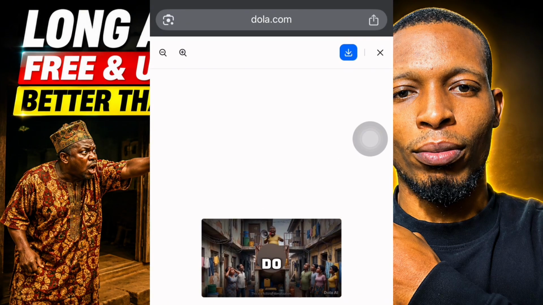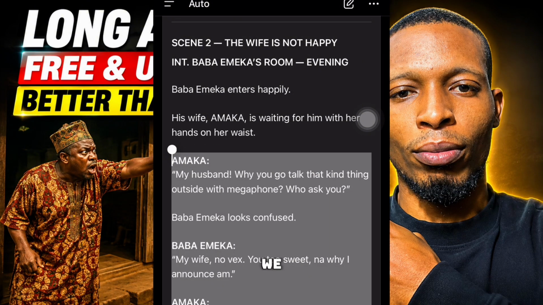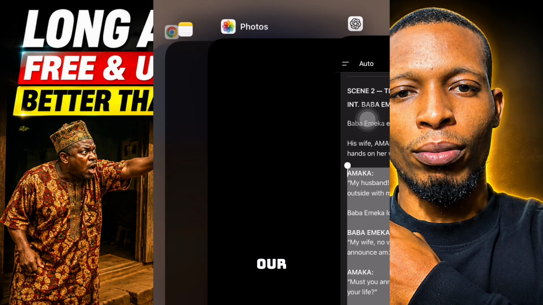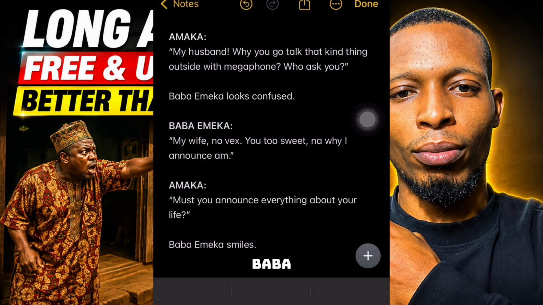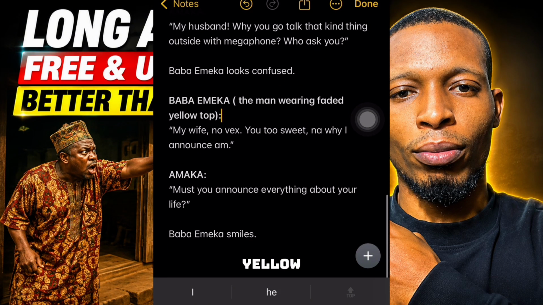So all we need to do now is press this blue arrow to download it. Now this is it. Save it on your phone. Now for the scene 2 dialogue, we still need to copy it again. This is the dialogue for scene 2, so we copy it like this. After copying it, we go back to our notebook, in front of Baba Emeka. We still need to differentiate him, so paste the man wearing faded yellow.